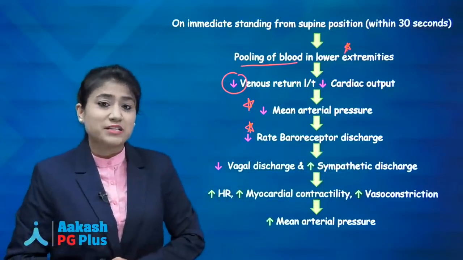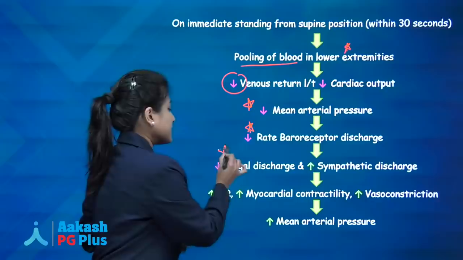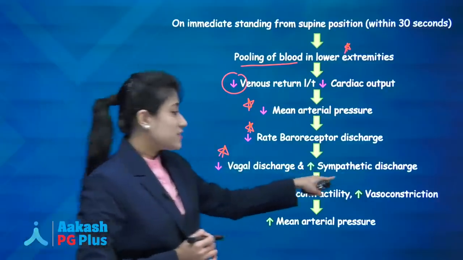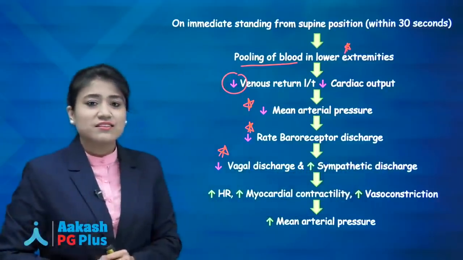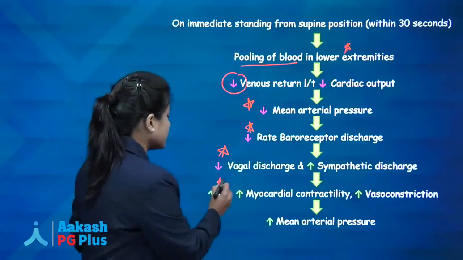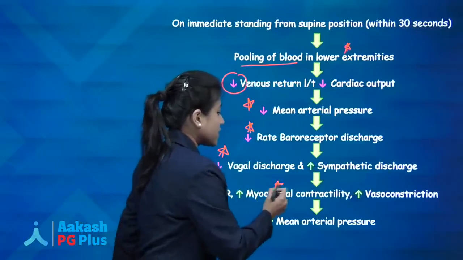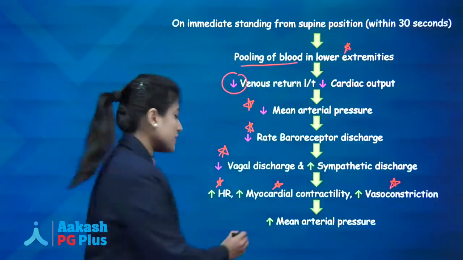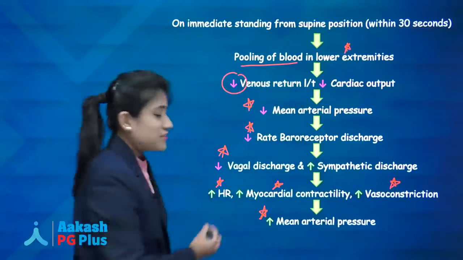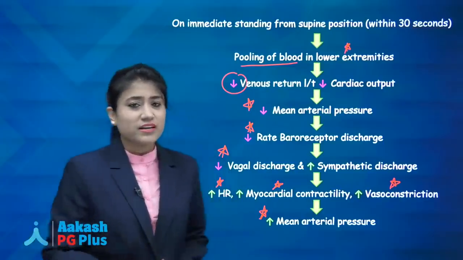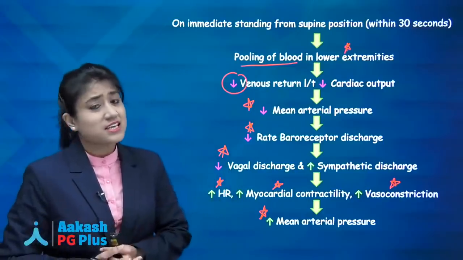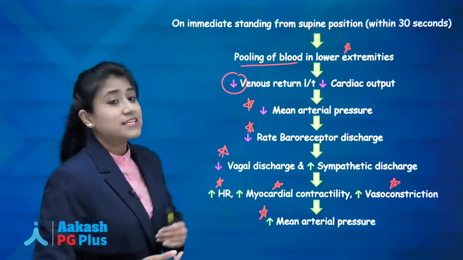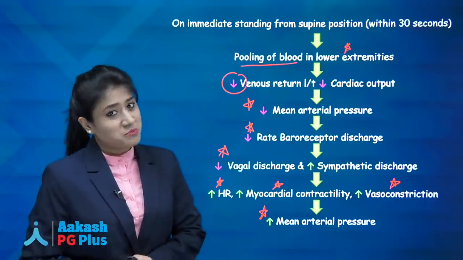So now what will happen? Now medulla will decrease the vagal discharge and increase the sympathetic discharge, leading to, now you know, increased heart rate, increased myocardial contractility and increased vasoconstriction, leading to increase in mean arterial pressure. Okay, so these are the physiological changes which occur when a person is immediately standing up from the supine position.